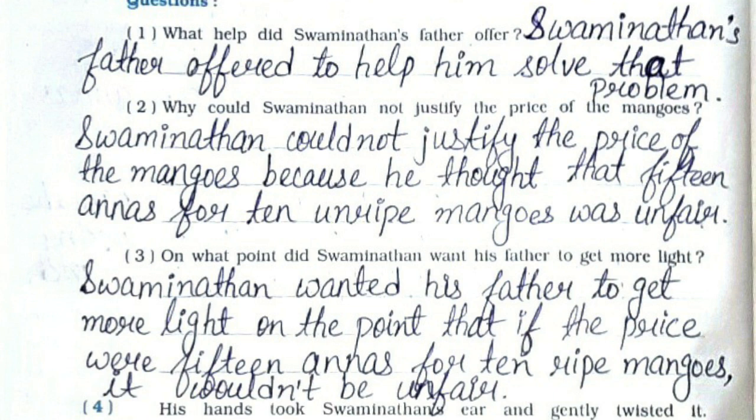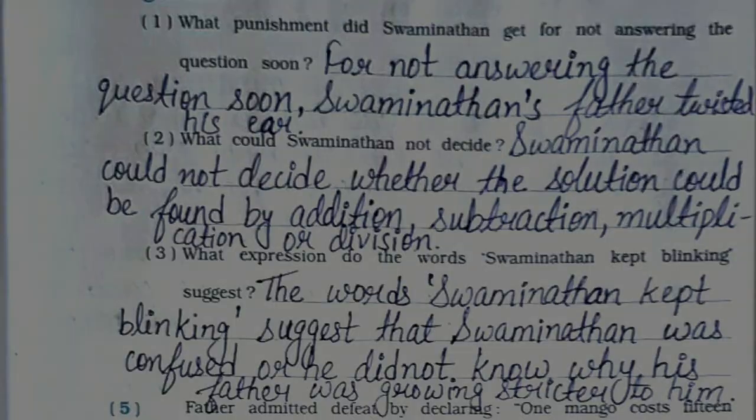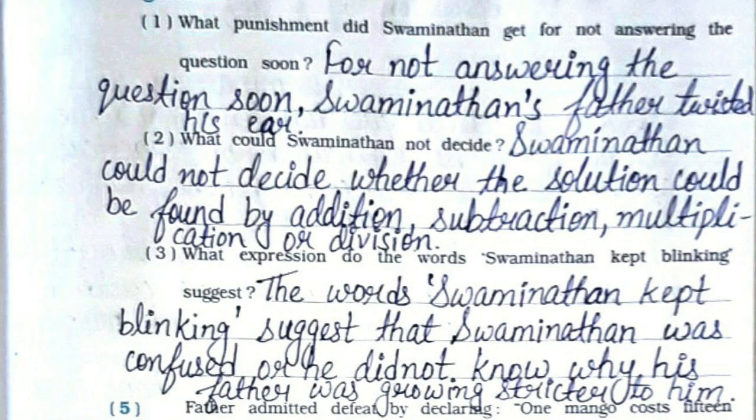Third, on what point did Swaminathan want his father to get more light? Swaminathan wanted his father to get more light on the point that if the price were 15 annas for 10 ripe mangoes, it wouldn't be unfair. Now, fourth paragraph question answers.